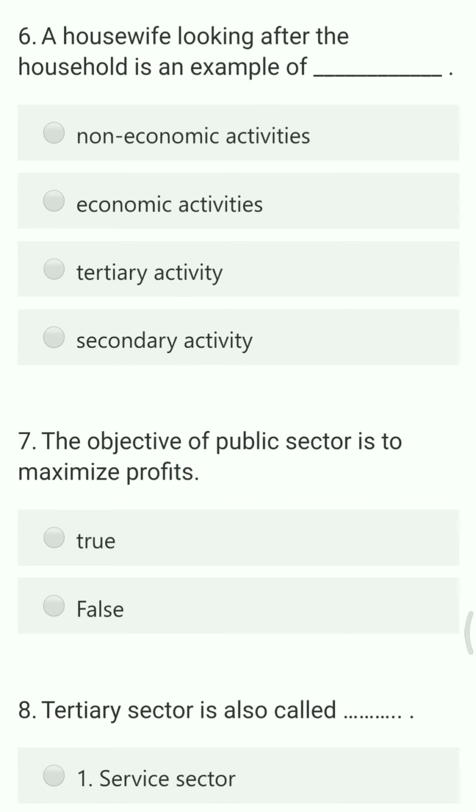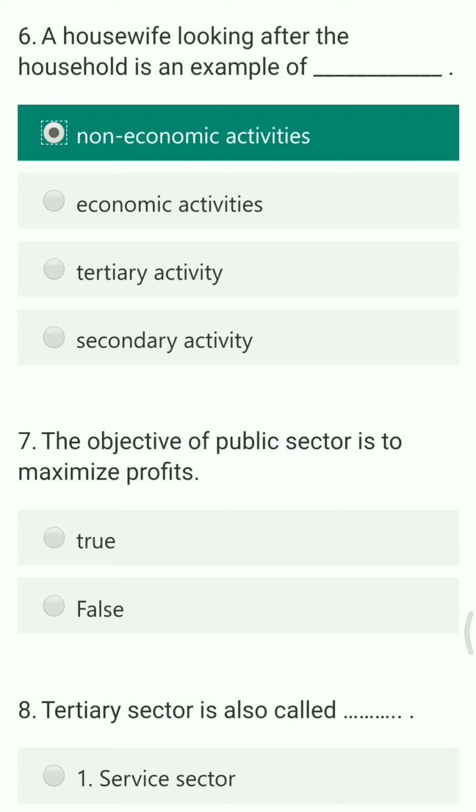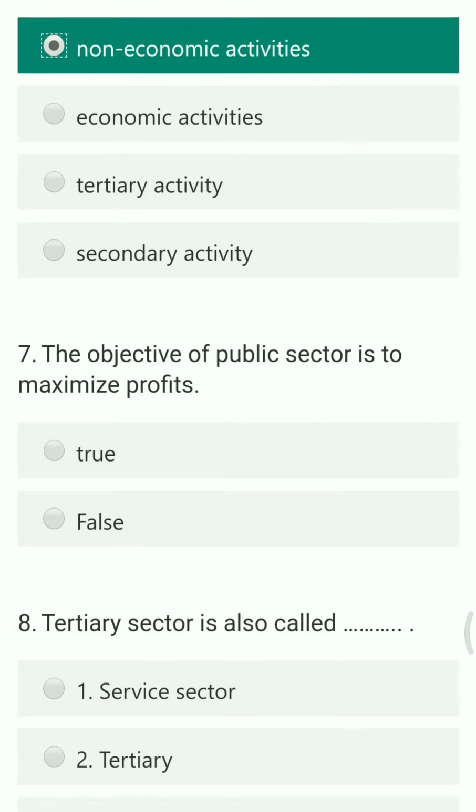Next question. A housewife looking after the household is an example of dash. Options are non-economic activity, economic activity, tertiary activity, and secondary activity. So this is completely non-economic activity, which is done free of cost. So it will be considered as non-economic activity.